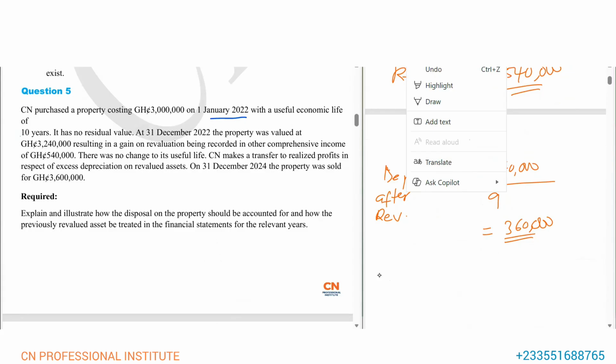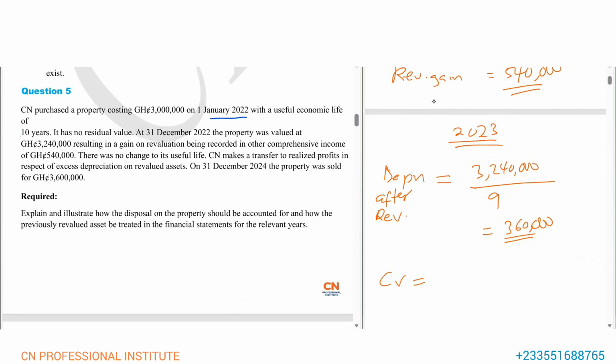The carrying value as at the end of 2023 will be 3,240,000 minus the 360,000, and that will be equal to 2,880,000. So this will be the carrying value as at 31st December 2023. It's just the cost, which is now the new revalued amount, minus the subsequent depreciation, which is the 360,000, and that gives us 2,880,000.